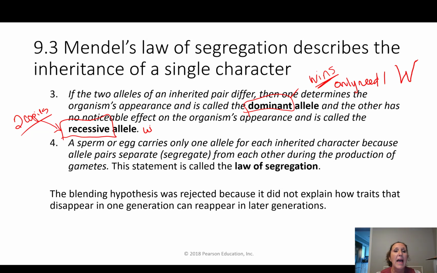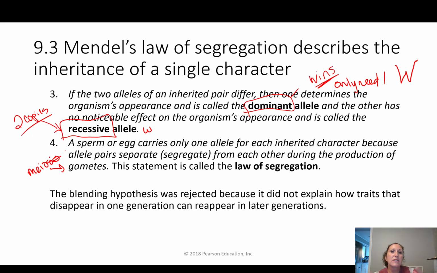A sperm or an egg carries one allele for each inherited character because allele pairs separate during the production of gametes, which is meiosis. So when we undergo meiosis, we separate out the alleles so that there's only one copy of each characteristic inherited in a sperm or in an egg.